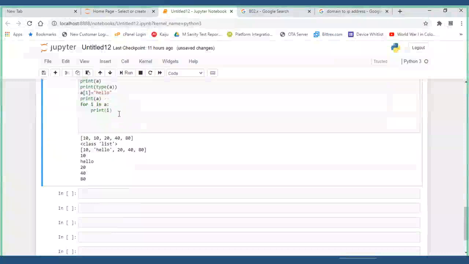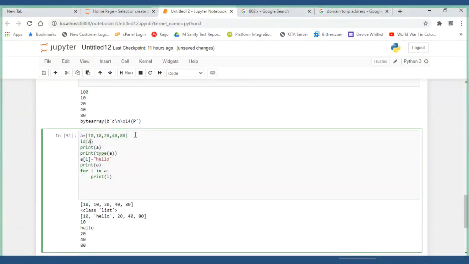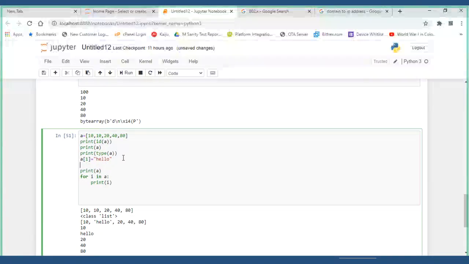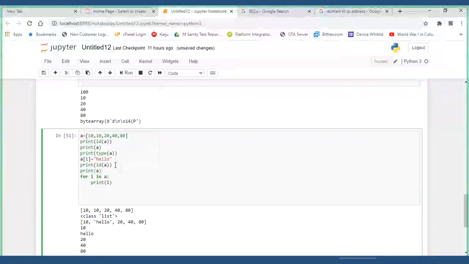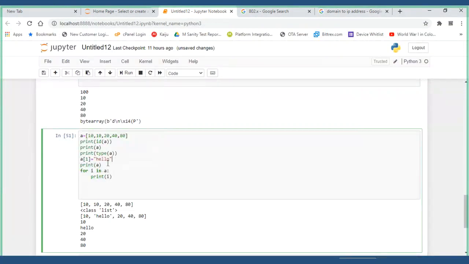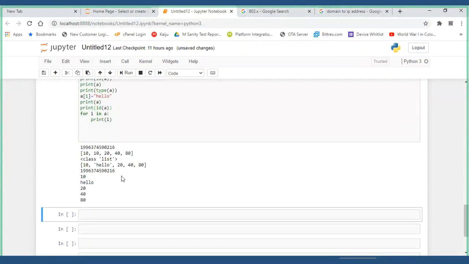Point to remember. Before object creation, print the ID of A. This is for you, Siddharth, just to understand, because you wanted the memory location related things clarified. I have done modifications.